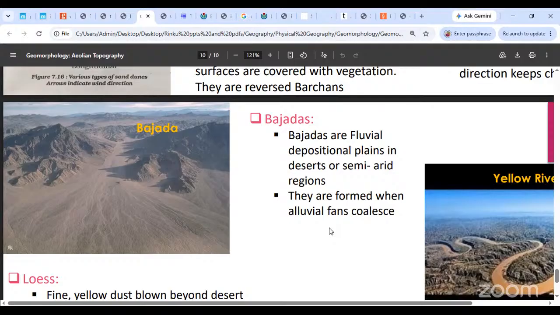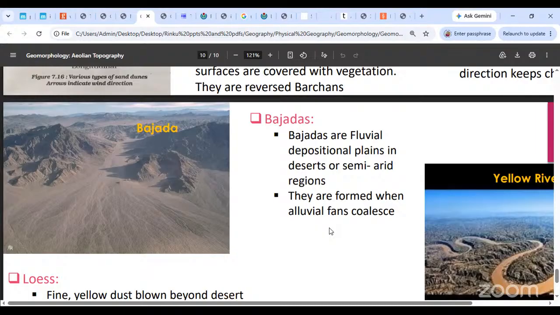Okay. Remember how we had seen in depositional plains, what had happened was that when the river used to come down a mountain, especially when it was a gentle mountain slope, all the load that the river used to carry with itself, especially the finer load, used to be spread out in the form of a fan. Not Japanese fans, but in that shape the load is spread out at the foot of the mountain. So that is a fluvial depositional feature, right? Alluvial fans are a fluvial depositional feature.